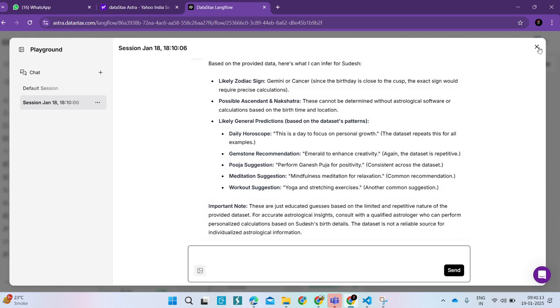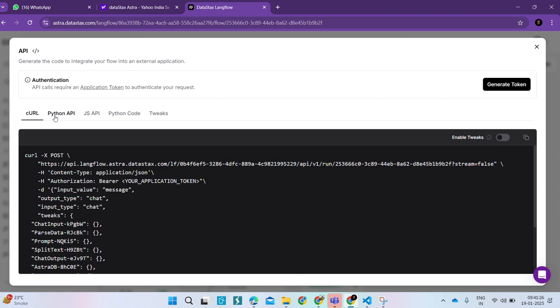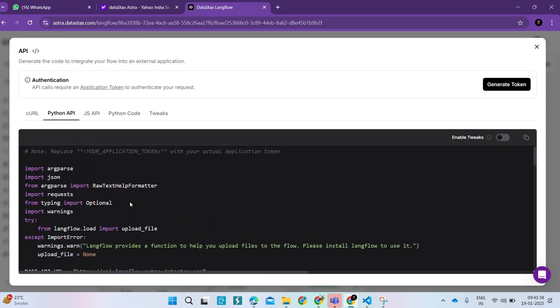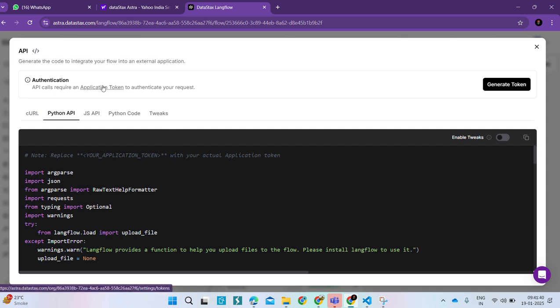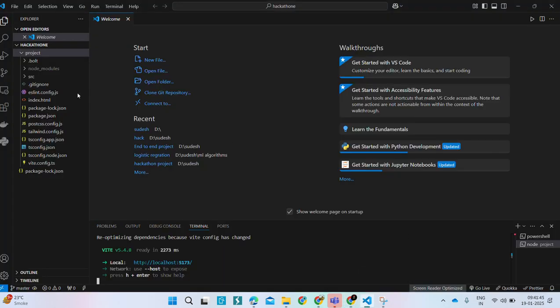This is just rough data, so we have to connect it to our backend model, which we have created in React. We took this model from this Python API, where our model has been created. That model's API has been called, and for this we took this code and generated our application token.